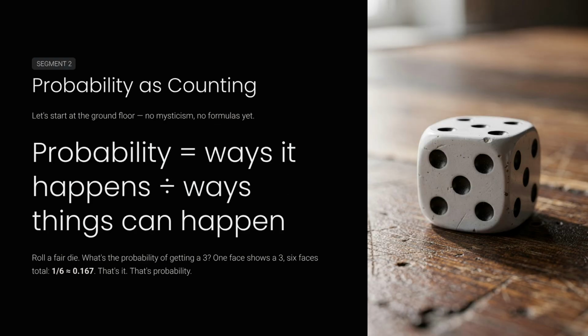Let's start at the ground floor with the definition of probability. Simply put, it's the number of ways an event happens divided by the total number of possible outcomes. For a fair die, the chance of rolling a 3 is 1 out of 6, or about 0.167.